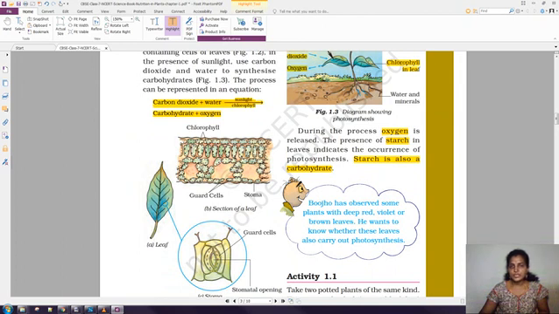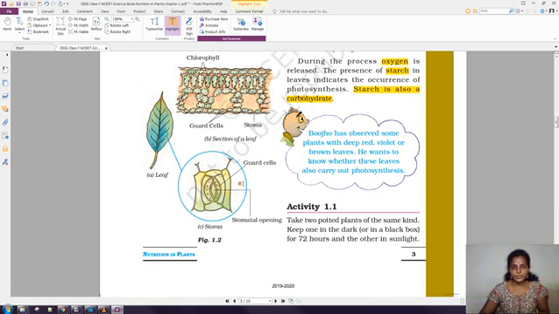Okay, and here the section of a leaf is given, and a small dot is there. So that is the chlorophyll. Okay, so here some gap is there, so that is the stomata. I said the surface of the leaf has small holes. So through these holes the gas exchange takes place, right? So those holes we can call stomata.